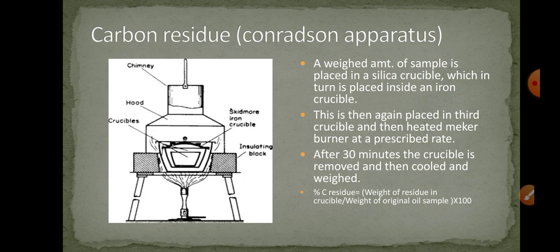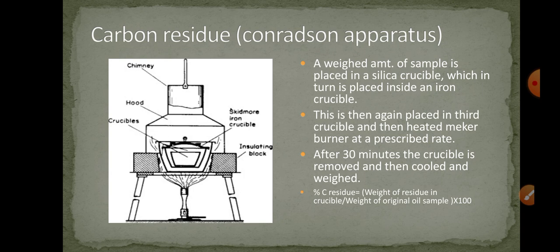So there are two methods by which we can calculate the carbon residue. In this presentation, I am telling you one method, and this is the Conradson apparatus. By using the Conradson apparatus, we can easily calculate the carbon residue.